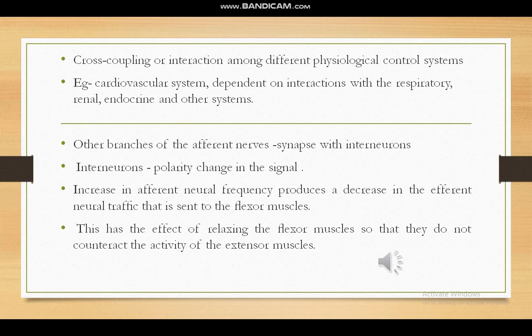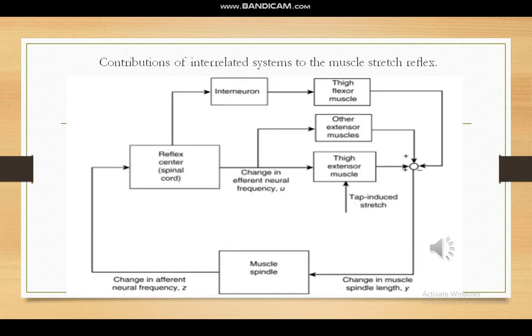Here we can see that there are newer blocks. If we go to the block diagram, this is the basic block that we discussed in the previous video lecture, and in this one we can see that there are three more new boxes. These blocks will contribute to the interrelated or cross coupling system. So they also interact with the basic muscle stretch reflex model.